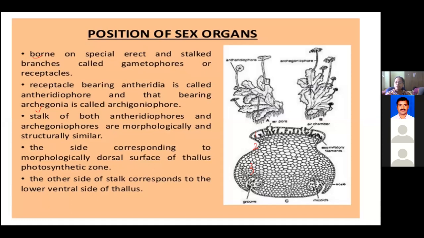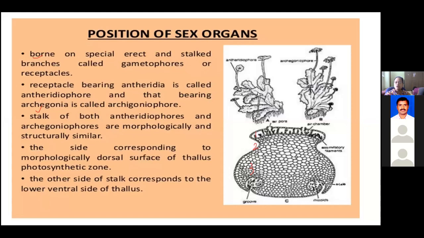Right. So when we talk about the male thallus, what does it consist of? The male sexual organ, which is called antheridia. Now, these antheridia are developed on a stalk, so that is called antheridiophore.